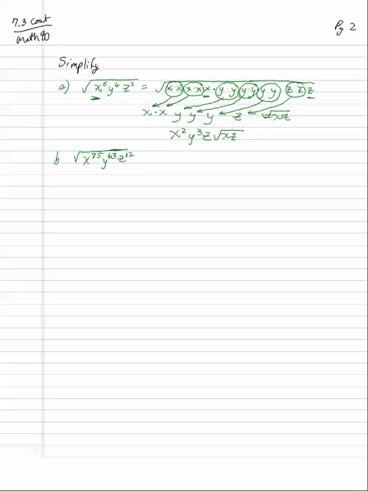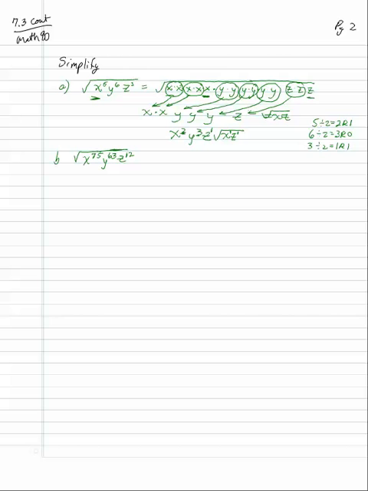here, saying, let's look at x again. X to the 5th is 5 x's. And so I want to know how many groups of 2, how many 2 of a kinds are there. So that's the same thing as saying what's 5 divided by 2? That's 2, remainder 1. So the 2 is the 2 that come out, and the 1 is the remainder that stays inside. And then if I do y, 6 divided by 2 is 3, remainder 0. So you got y to the 3rd, and there's no y's left inside. And then 3 divided by 2 is 1, remainder 1. So you have the 1 that came out, and the 1 that's left inside.